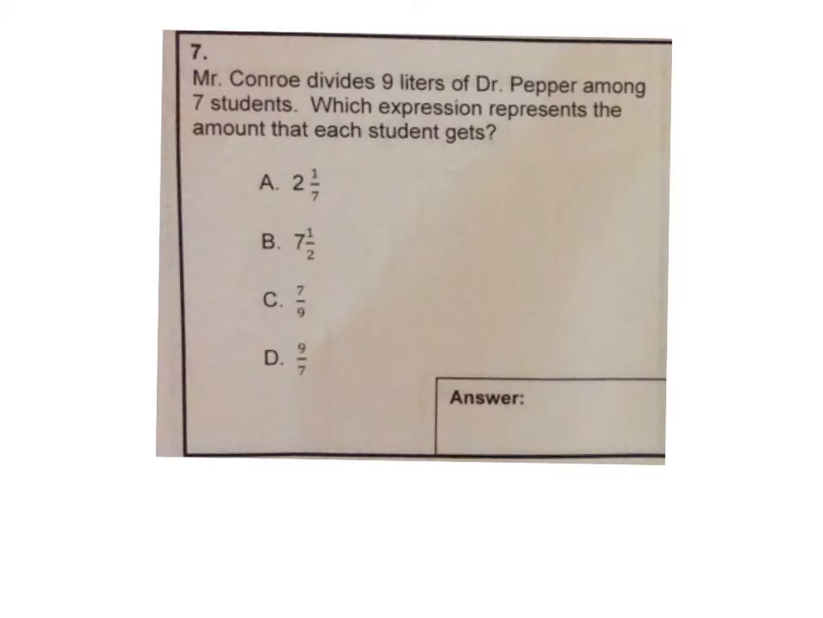Mr. Conroe divides 9 liters of Dr. Pepper among 7 students. So he's taking 9 liters, he's dividing it among 7 students. So that means you want to do 9 divided by 7. But if you look at your answer choices, it's looking for which expression. It is not looking for an answer. So you've just got to figure out which of your choices is the same as 9 divided by 7.